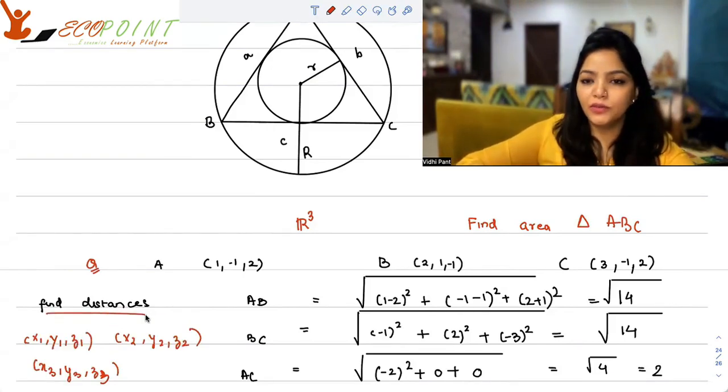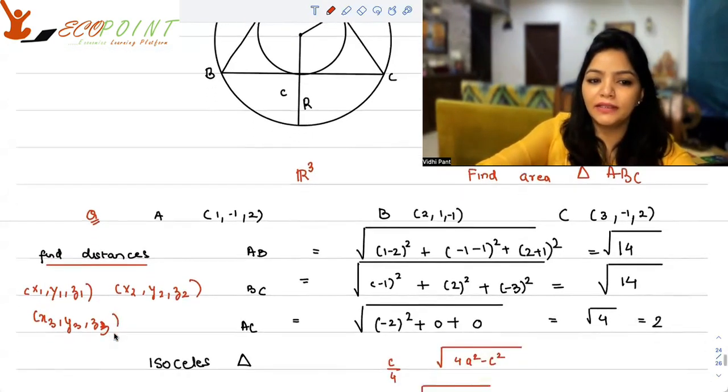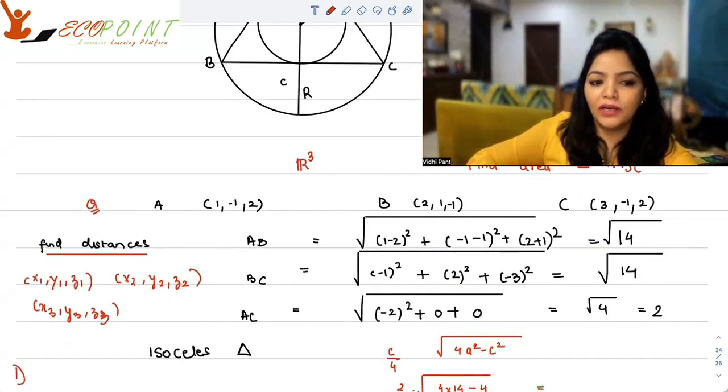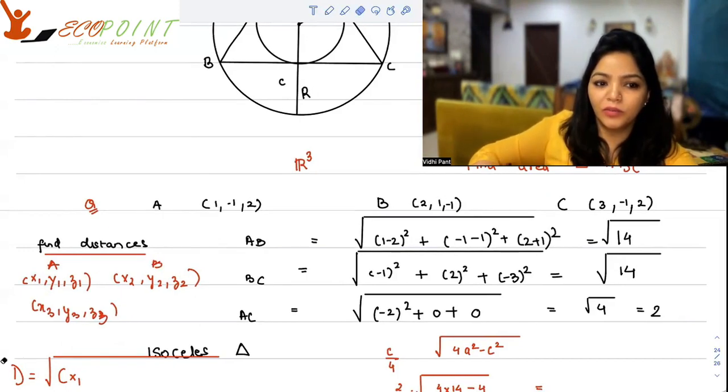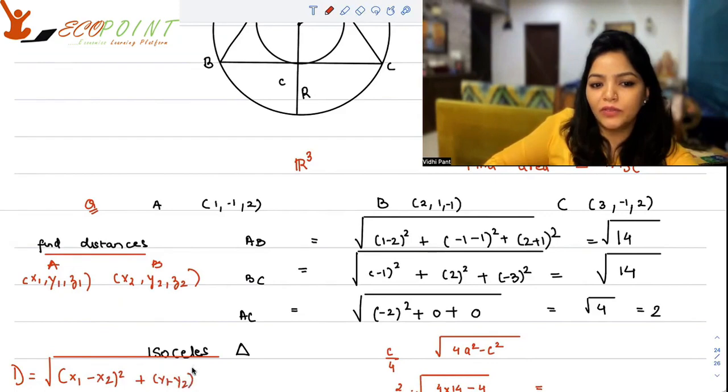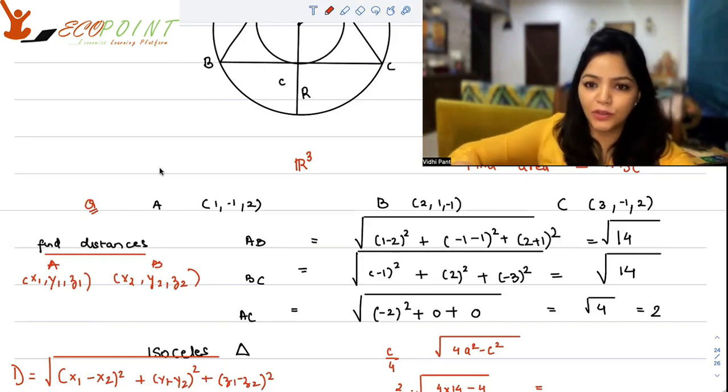Suppose the points under consideration are (x1, y1, z1), (x2, y2, z2), (x3, y3, z3). Then the distance formula, say d, is equal to the square root of, just the way you find distances in 2D. It will be between 2 points, right? So suppose this is A and this is B. Actually, I don't need to take the third point, let me just take 2 points. So the distance will be the square root of (x1 minus x2) whole square plus (y1 minus y2) whole square plus (z1 minus z2) whole square.